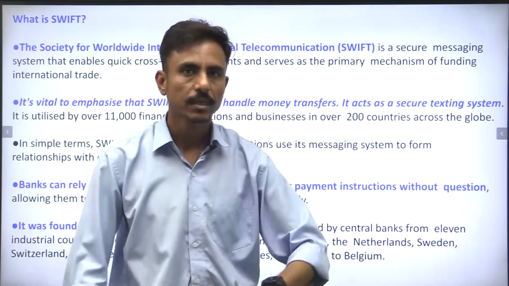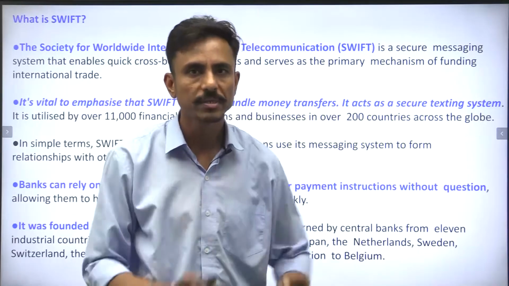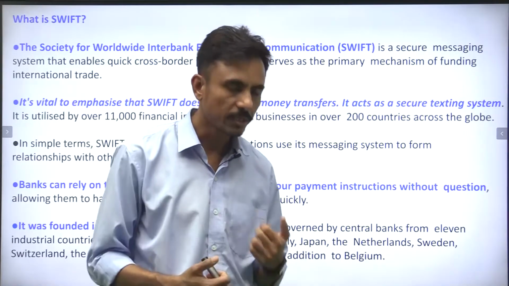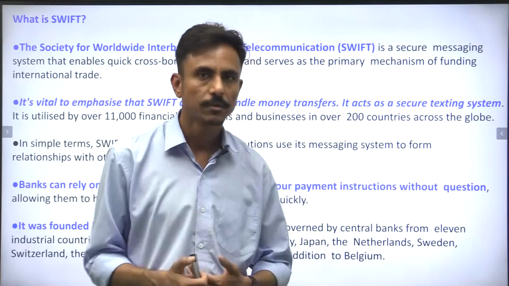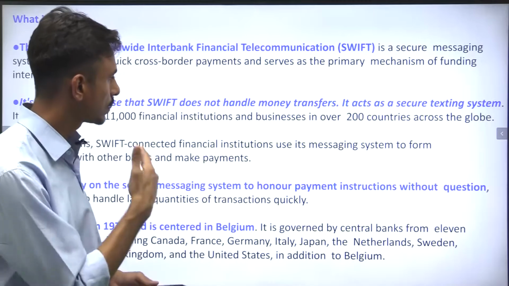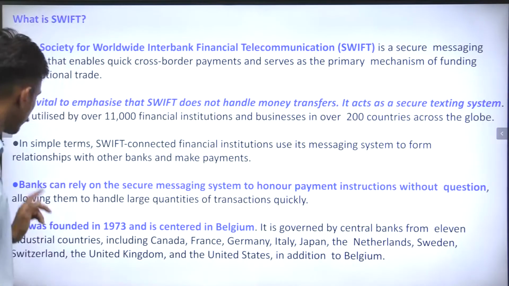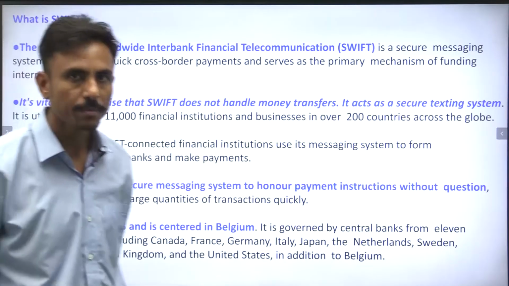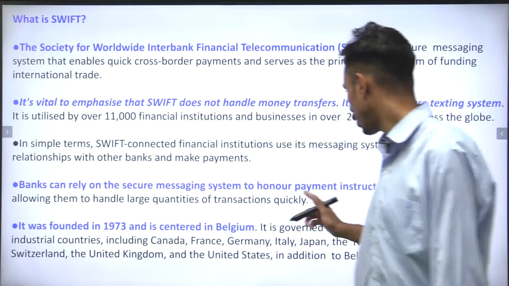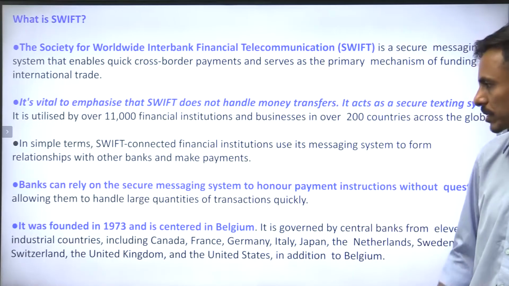So in this sense, it is normally a 10 or 11 digit code. It has the country code, the city code, the branch code, and then the money is transacted, right? So banks can rely on the secure messaging system to honor payment instructions without question.